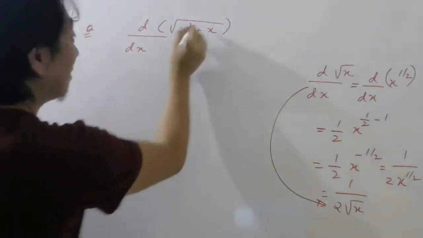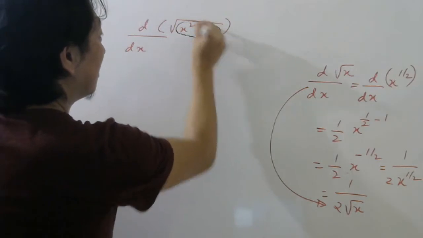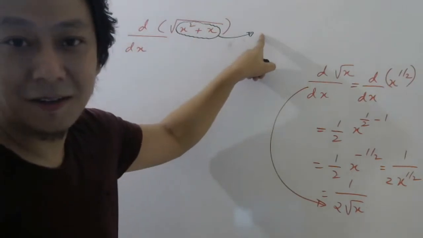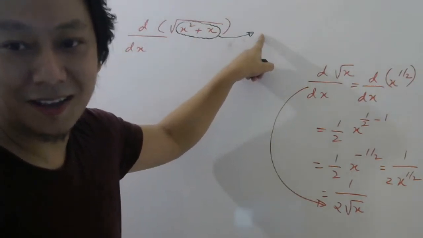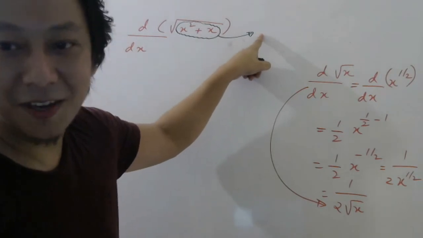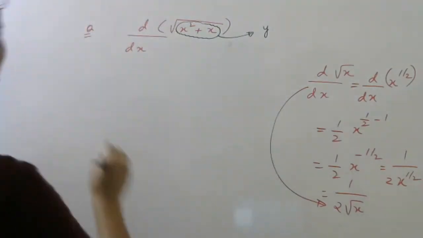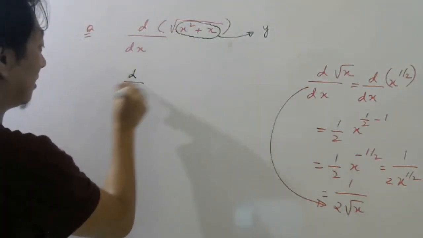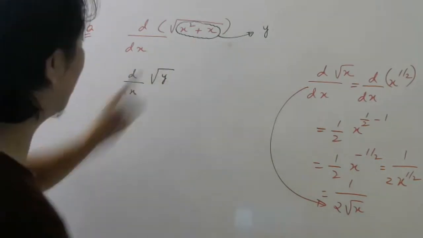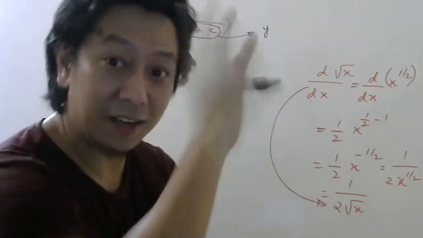So what you do? Like in the previous one, think this is what I told. Nandita has understood the concept. Sakshi also has understood. Monisha, Sanvi, very good. So this you consider as your y. And then write the formula once: d by dx of root y. But keep in mind that this is y. Later we have to put it back again.